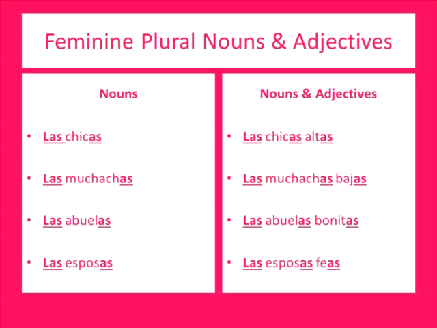Las chicas altas, the older, oh, I'm sorry, excuse me, the tall little girls. Las muchachas bajas, the short, older teenage girls. Las abuelas bonitas, the beautiful grandmothers, exclusively and specifically. And las esposas feas, the ugly spouses, specifically female, or the ugly wives.